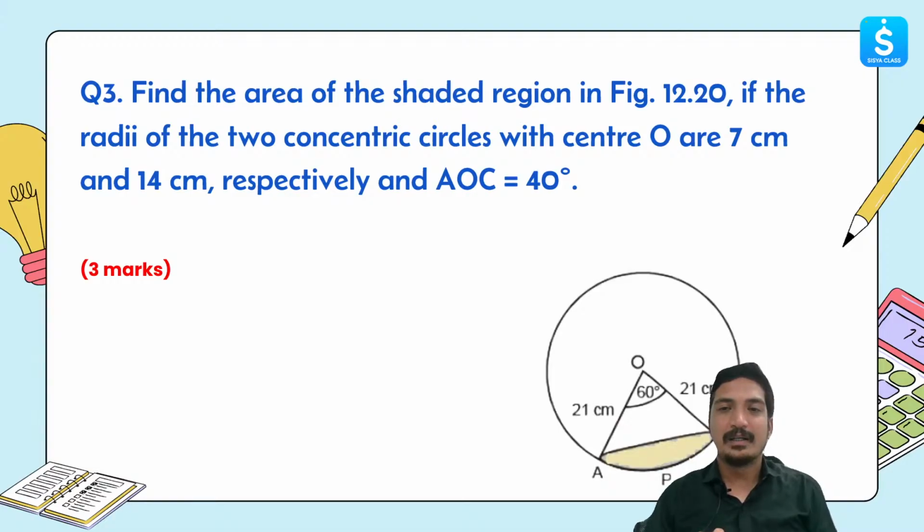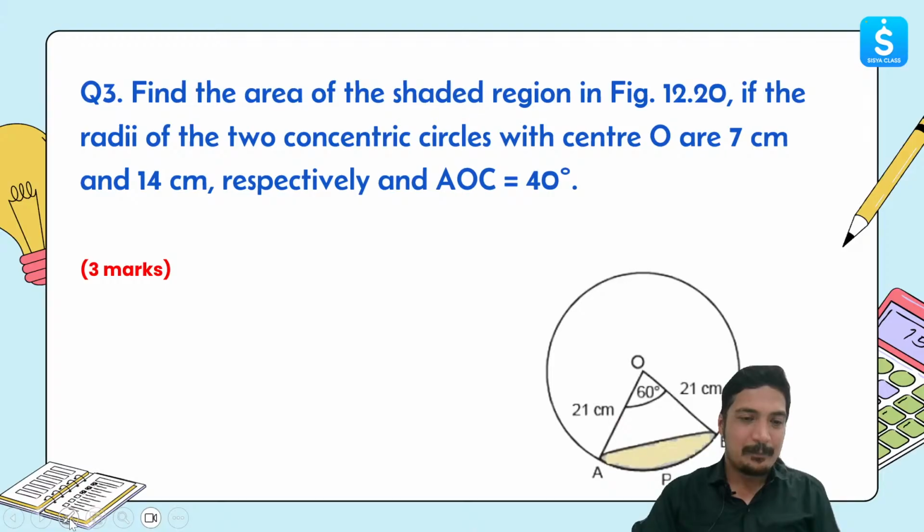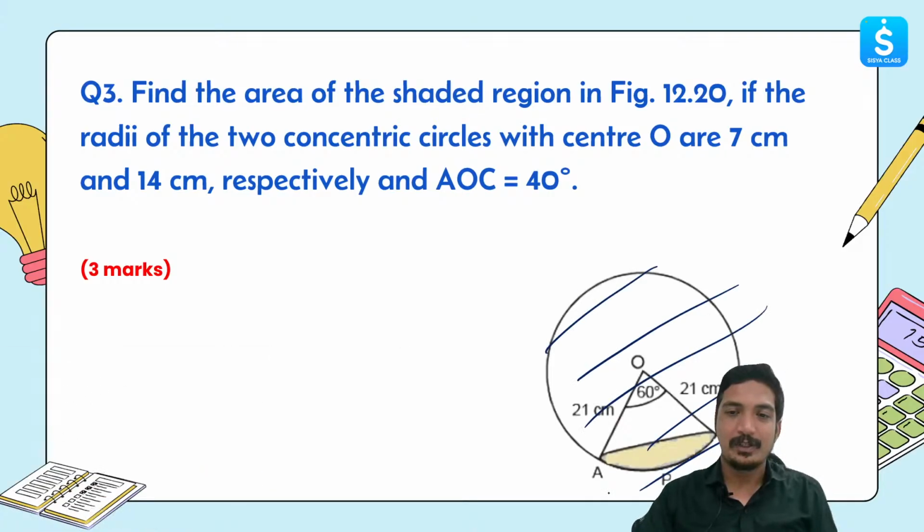So the next question over here that we have is: find the area of the shaded region in figure if the radii of the two concentric circles are given. Okay, so here I believe that the diagram is not accurate, so we'll just get rid of this diagram. Just ignore this, but let me draw the diagram for you.